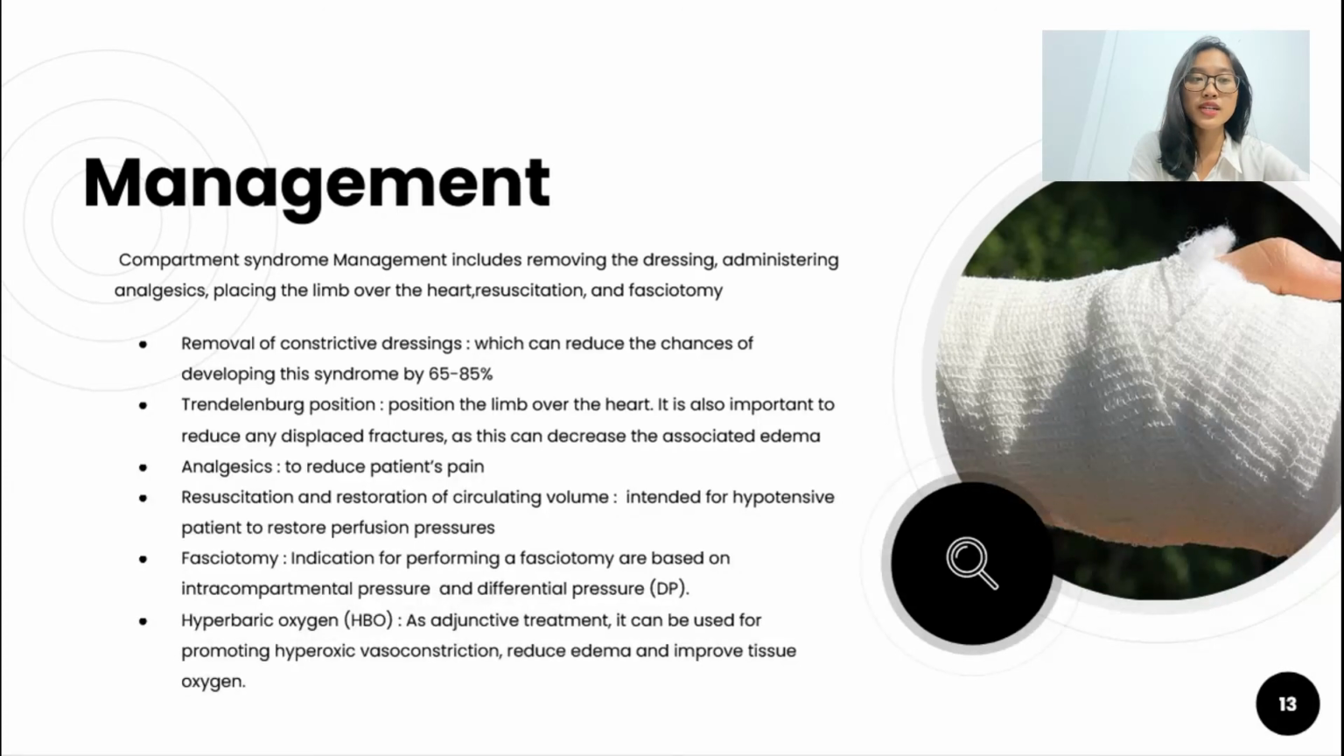We can do surgery. It's called fasciotomy. Indications for performing fasciotomy are based on intracompartmental pressure and differential pressure. The last, hyperbaric oxygen. It is an adjunctive treatment. It can be used for promoting hyperoxic vasoconstriction, reducing edema, and improving tissue oxygen.